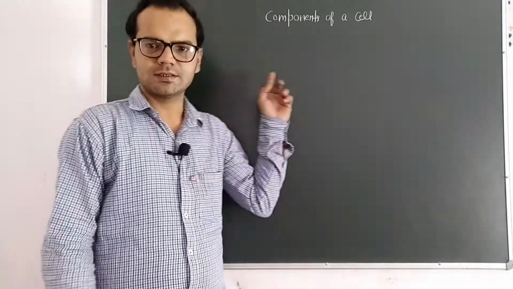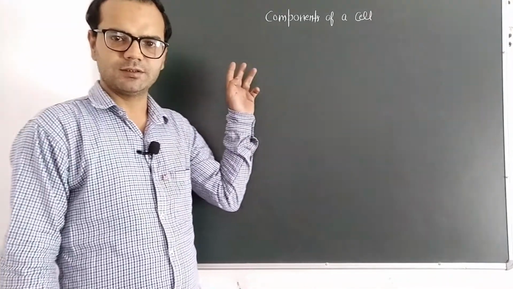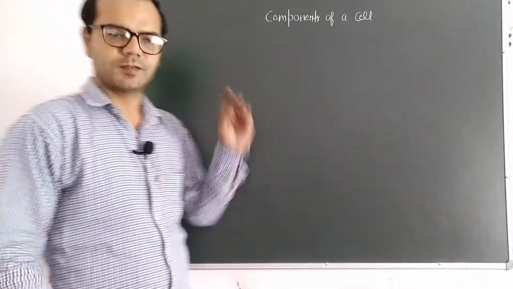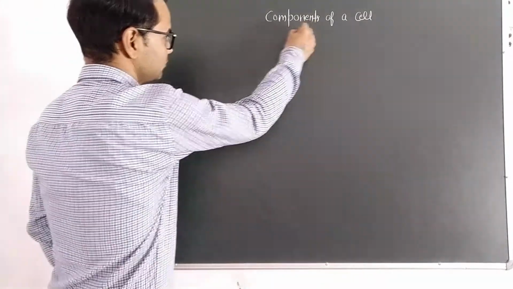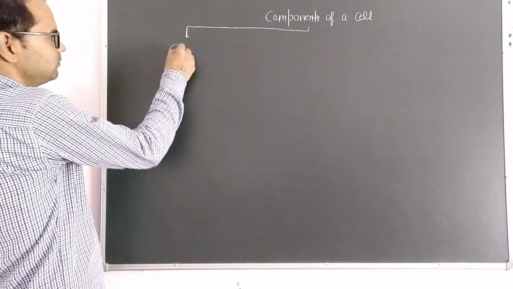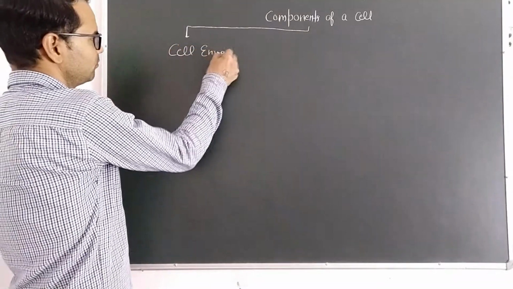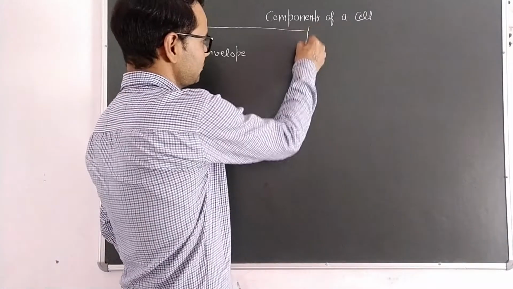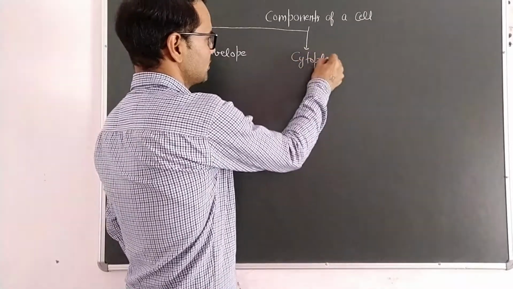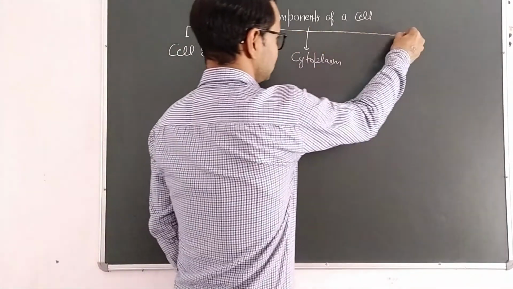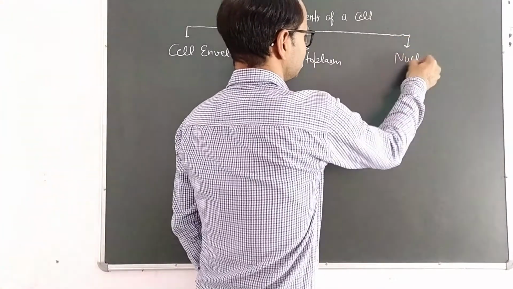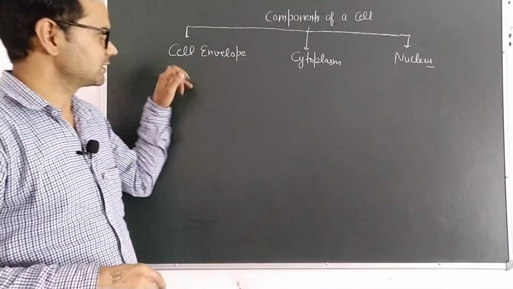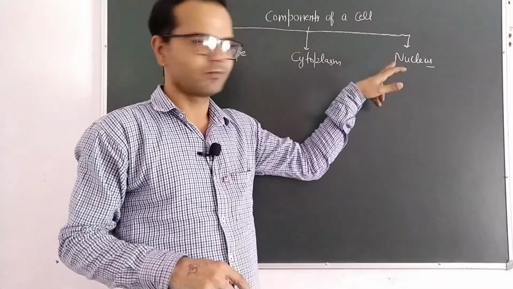In the previous lecture we discussed types of cells, prokaryotic versus eukaryotic. Now we are going to discuss the components of a cell. A cell consists of three parts. First is the cell envelope, second is the cytoplasm, and third is the nucleus. So basically a cell consists of three parts: first is the cell envelope, second is the cytoplasm, and third is the nucleus.